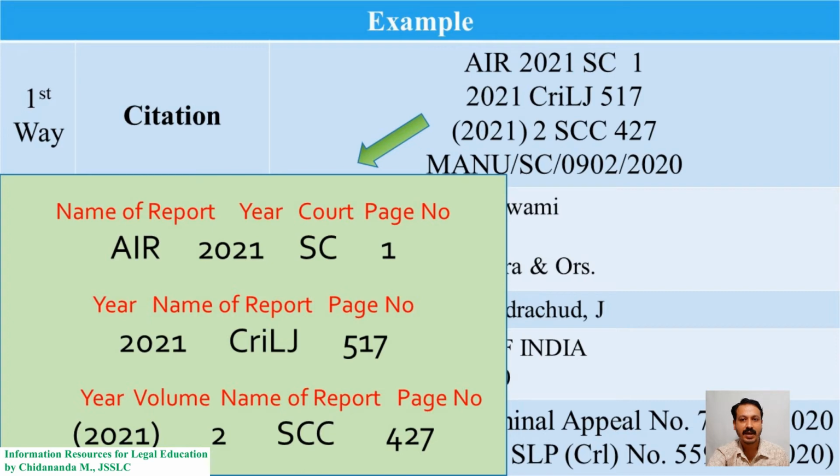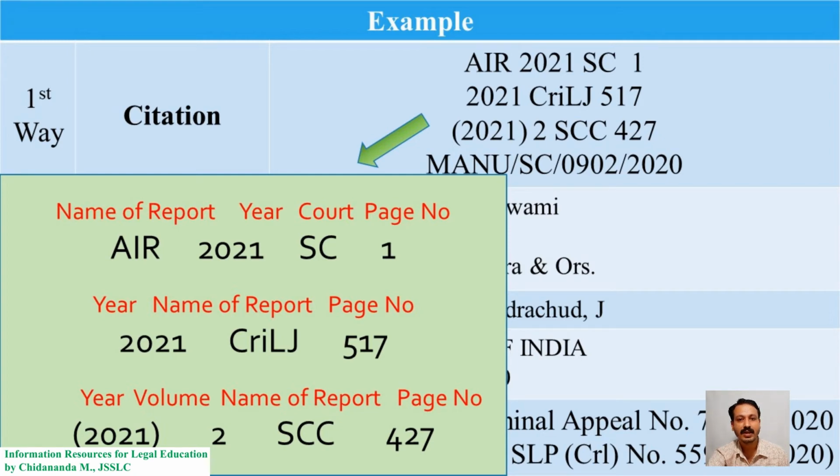CRILJ stands for Criminal Law Journal. It's a name of the journal or report. 517 is the page number of the judgment printed in that report. In the third one, 2021 2 SCC 427.